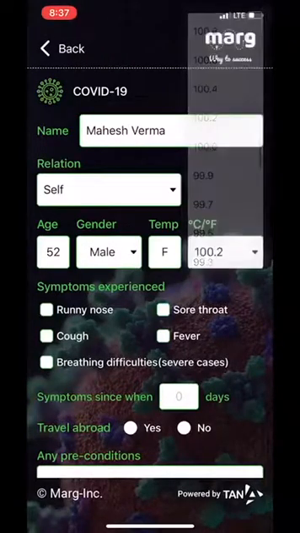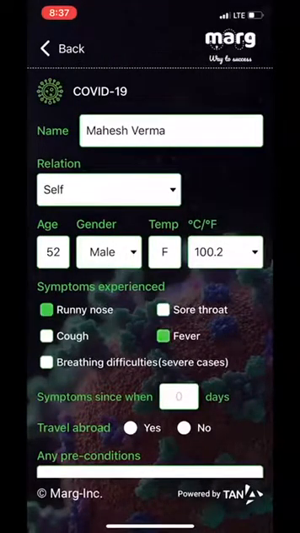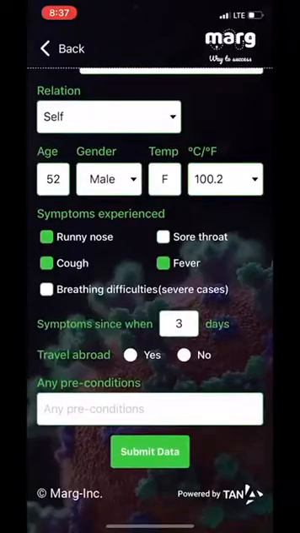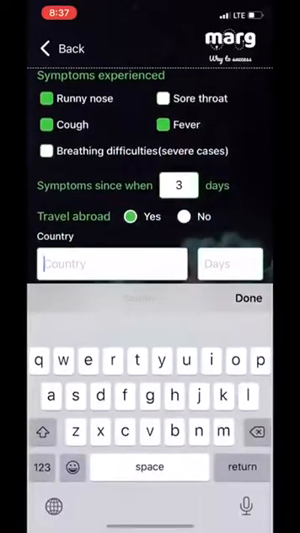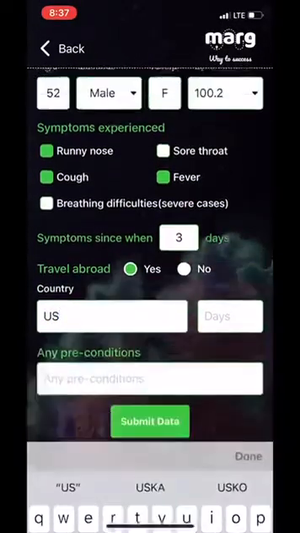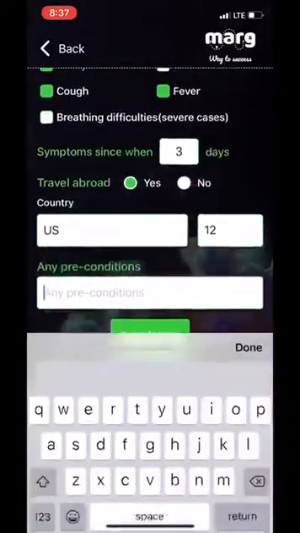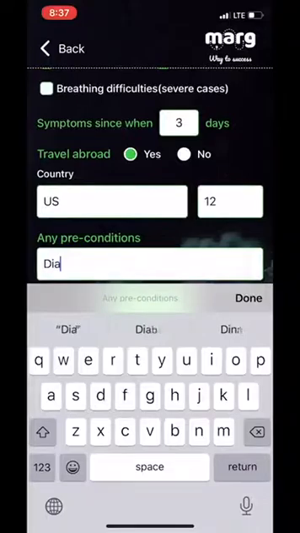Symptoms experienced by the user. Whether you are experiencing a runny nose, sore throat, coughing, fever, breathing difficulties. Symptoms since how many days? Whether you have traveled abroad recently, yes or no. If yes, then to which country and for how many days?